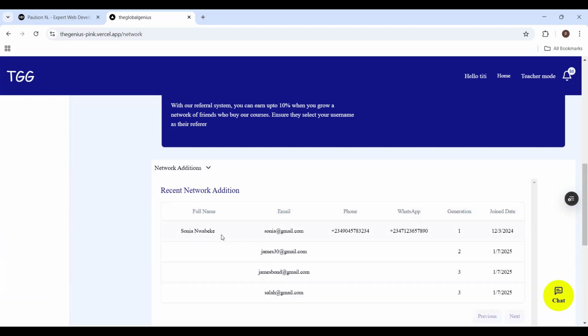I have this person, all right, this person has set up their profile. So that is why I have their full details, their name, their phone number, their WhatsApp number. And this person is in my first generation, and joined on 3rd of December 2024. This is another person who hasn't set up their profile, but is in my second generation. This person is in my third generation. Okay, so that's how it works.